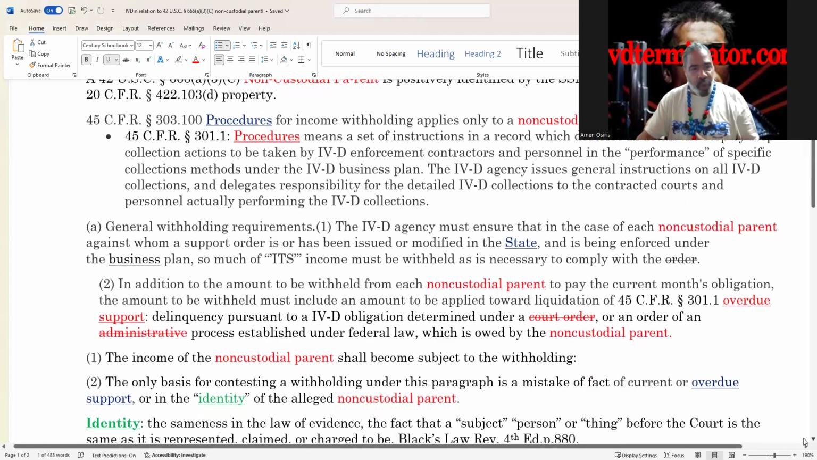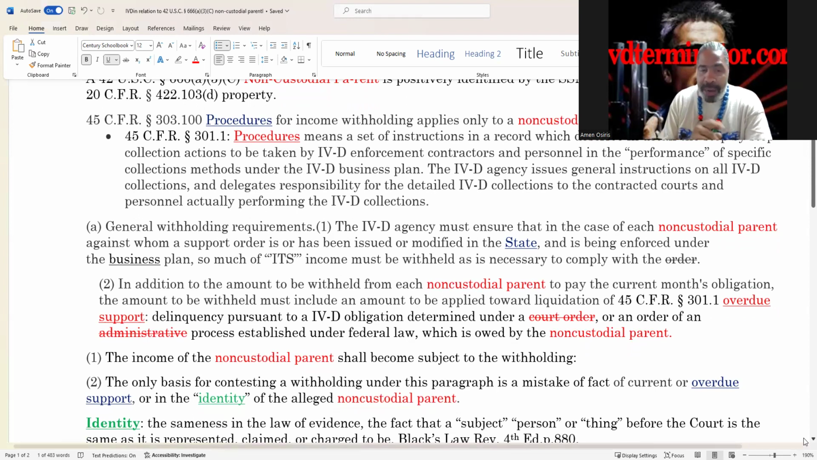All right, so in determining what a law applies to, all you have to do is go to it. So 303.100(a), general withholding requirements. This is a requirement. All right, the 4D agency must ensure that in the case of a what? Each non-custodial parent against whom a support order is or has been issued or modified in the state and is being enforced under the business plan, so much of its income must be withheld, all right, as is necessary to comply with an order.